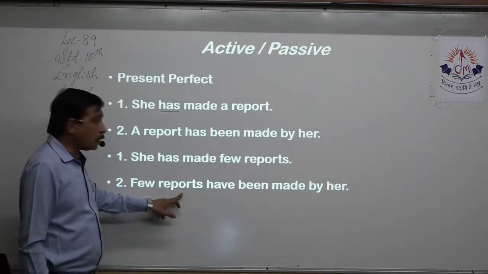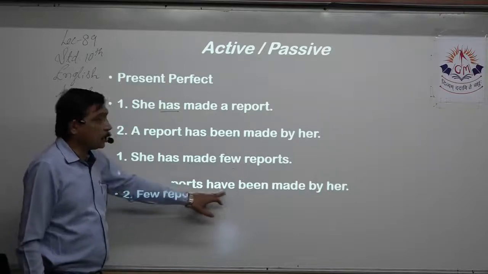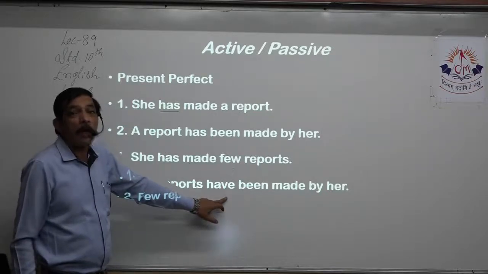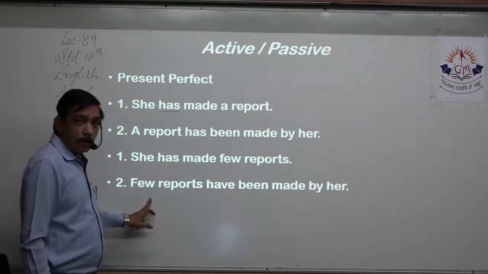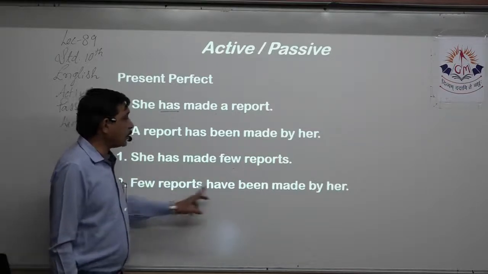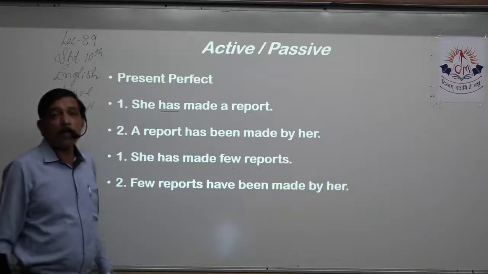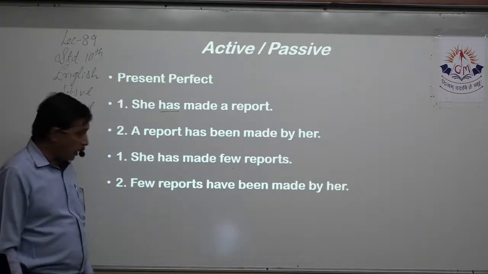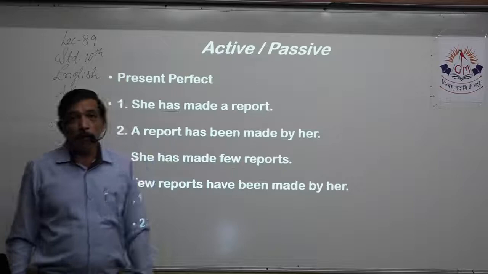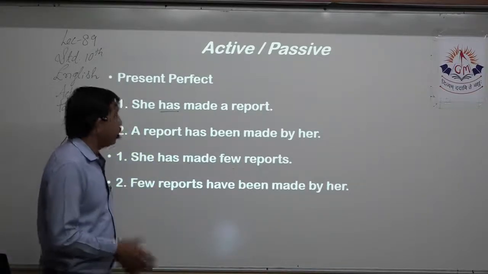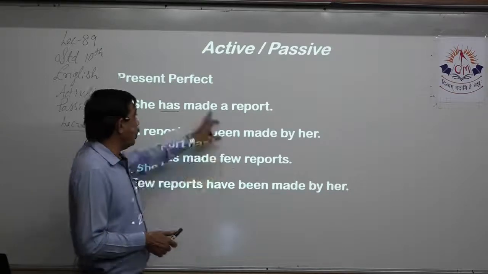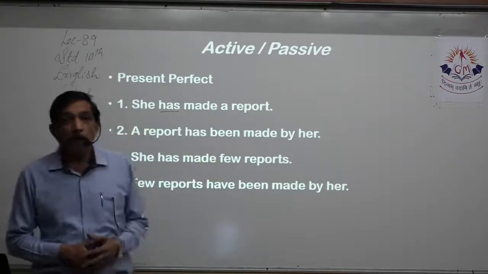Now reports is plural. So instead of has, we will have. So has will turn into have because the object is plural. So few reports have. Then we make the past participle of be form, that is been, and made remains the same, by her, because this is present perfect. So this is the perfect form of make.